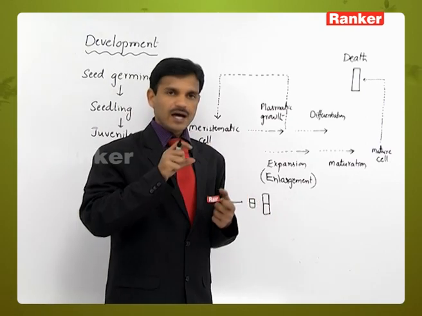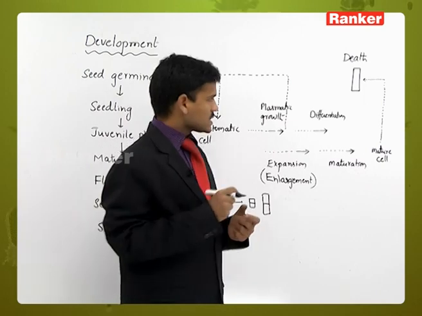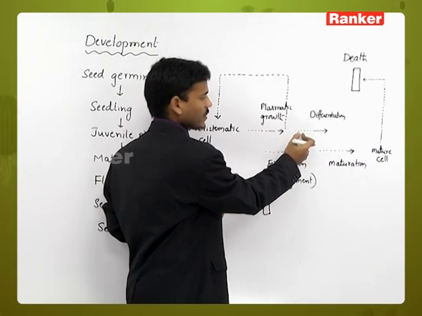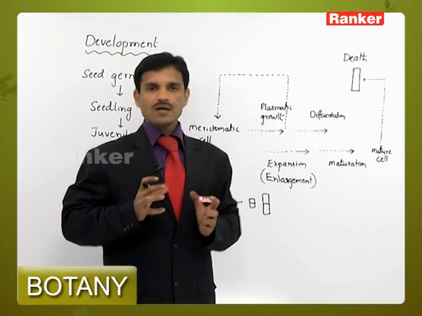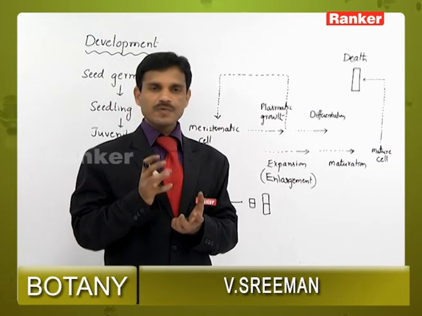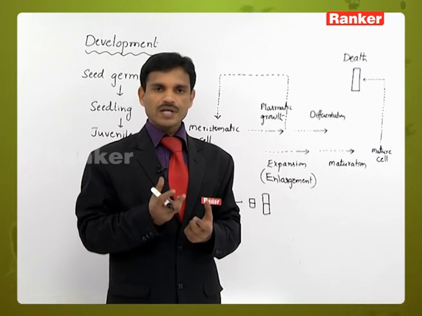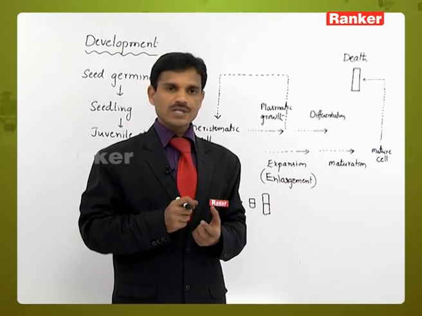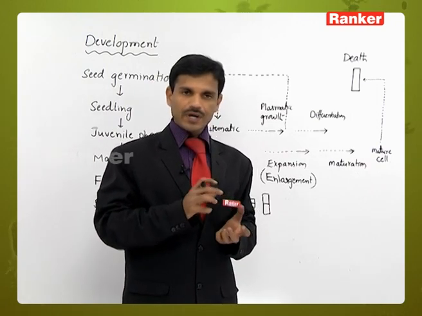After enlargement, the cell or tissue differentiates. Differentiation can mean that cells become dead cells like tracheary elements.